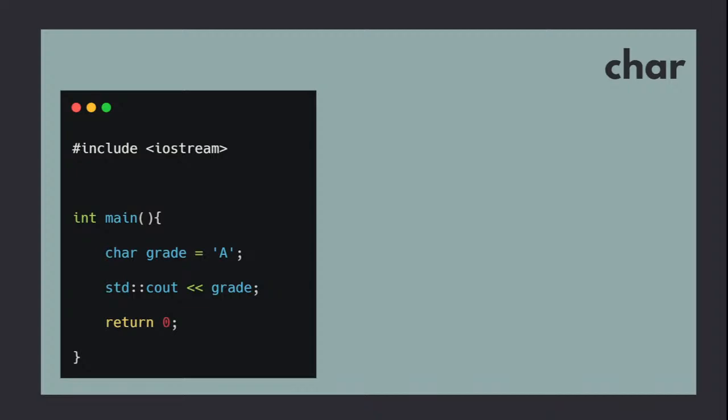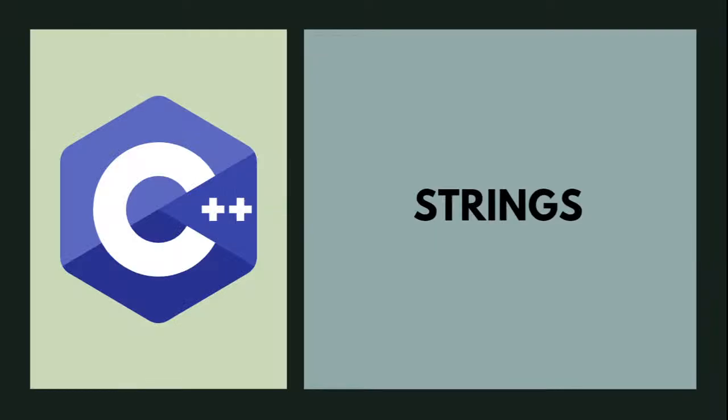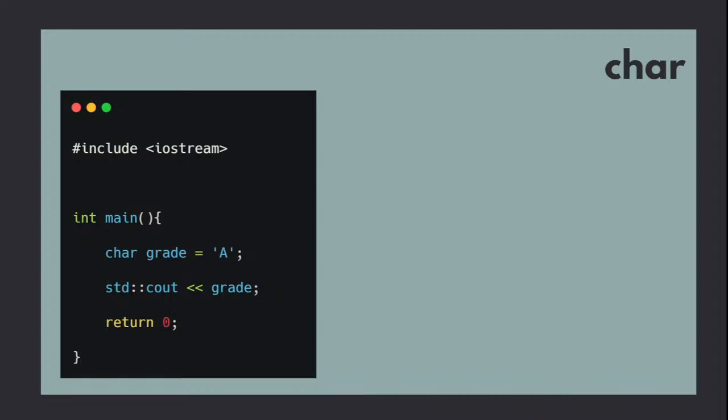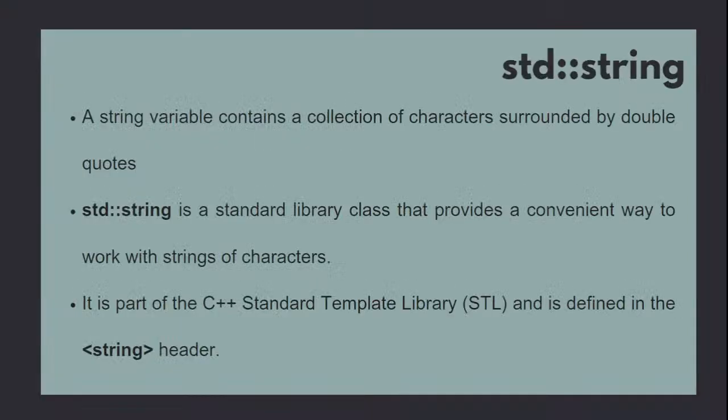Fine. So after completing characters, now we are going into the string data type. Talking about strings, string is actually not available as a primitive data type. A string is nothing but a combination of multiple characters. For example, a character is a single letter, but if I want to make a string or word like ABC or Tom, or any name, it should be a combination of characters. So that is available as strings, but it is not available directly.